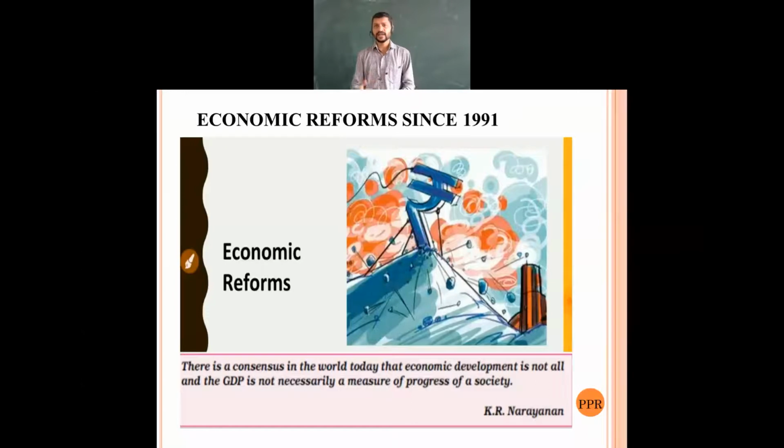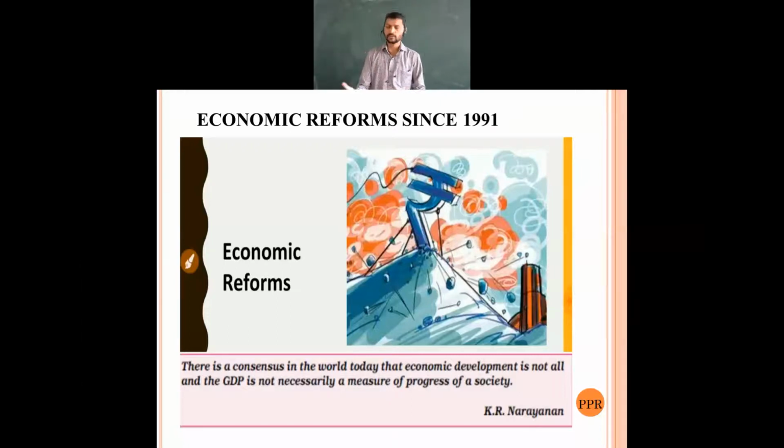Further, for this continuation, we framed new economic policies. What is the reason for these new economic policies? What did our economy bring in 1991? We are going to see.